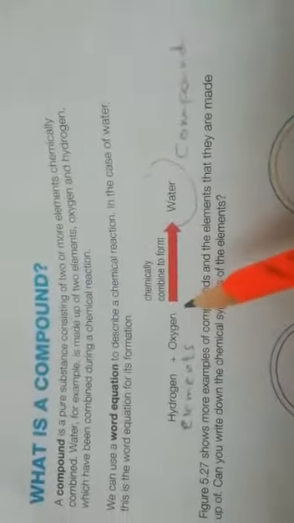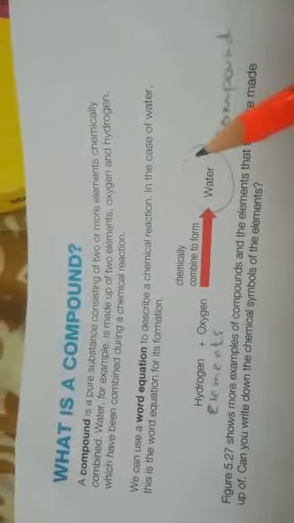This is a word equation which we have written to express the chemical reaction in the form of the word equation. This is a sign of the chemical reaction. Then when a chemical reaction takes place, the substance which is formed is totally different from its constituents. As hydrogen is gas, oxygen is gas, but the water is liquid. It means this compound's properties are totally different from its constituents. It means water is a compound.